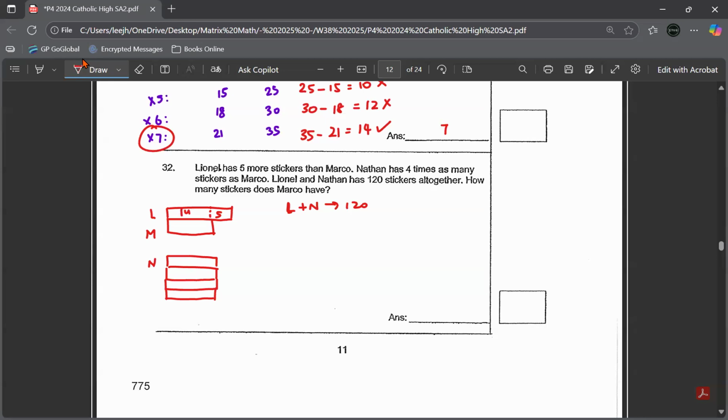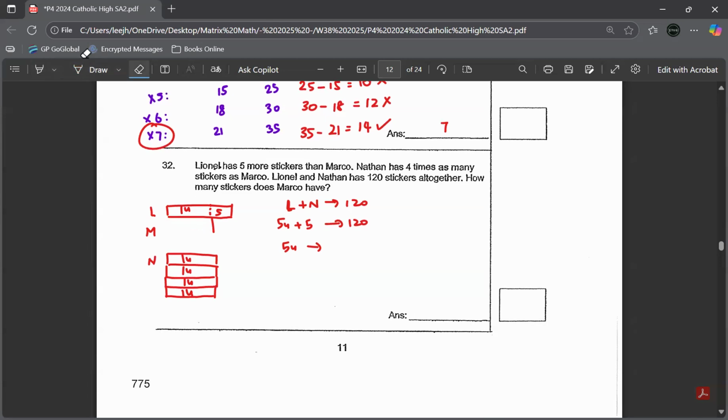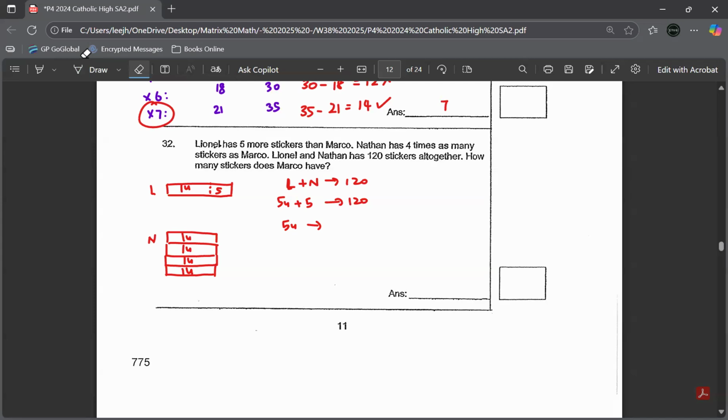Lionel is 1 unit here, Nathan is 4 units. So that means 120 is actually a total of 5 units plus 5. You need to find 5 units, which means you have to take away 5. It's like if I were to erase away Marco's extra, can you see now?